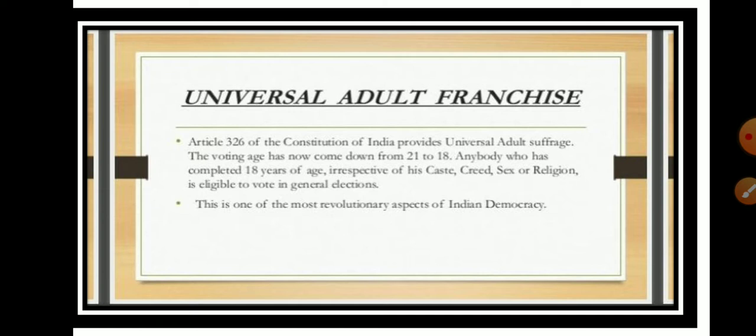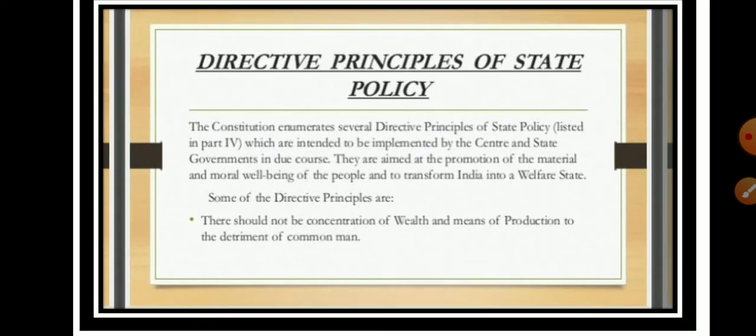This is a revolutionary aspect of our Indian constitution. Okay, the next feature is the directive principles of state policy, that is DPSP. The constitution has various directive principles of state policy, which are mentioned in Part 4 of our constitution, and it is intended that they should be implemented by both the center and the state governments over a period of time. The main aim of DPSP is to transform India into a welfare state. I'm also going to discuss the entire DPSP in the upcoming lectures. Here I'm just giving an overview of the main features of our Indian constitution.